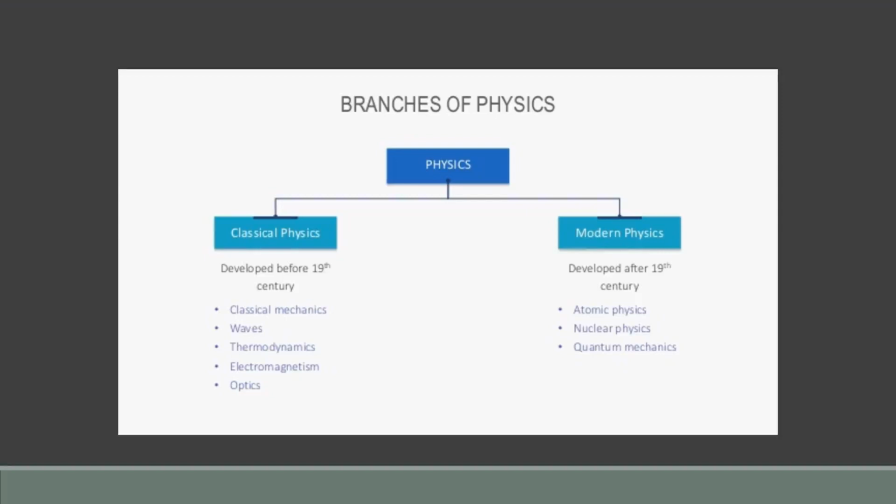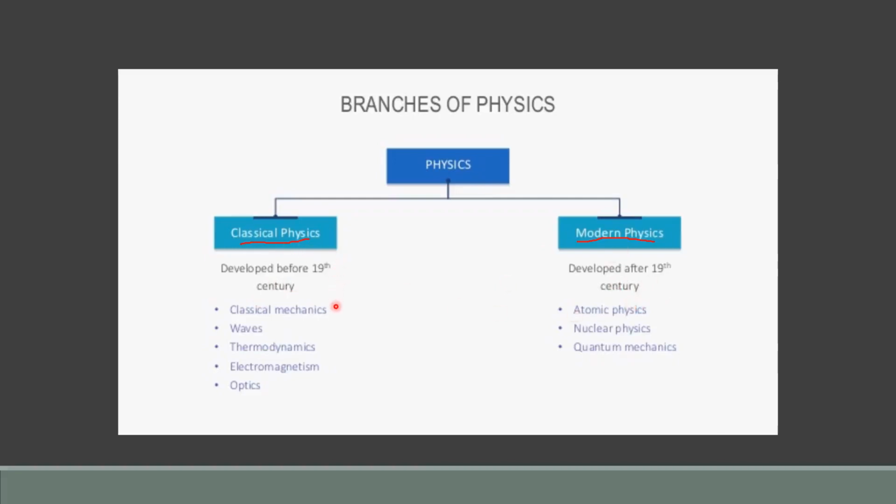Now come to the branches of physics. Here you can see there are two main branches of physics: classical physics and modern physics. You see, classical physics was developed before the 19th century, and modern physics developed after the 19th century.